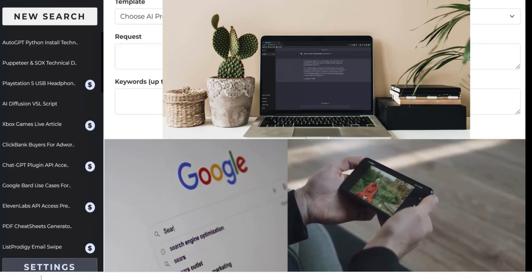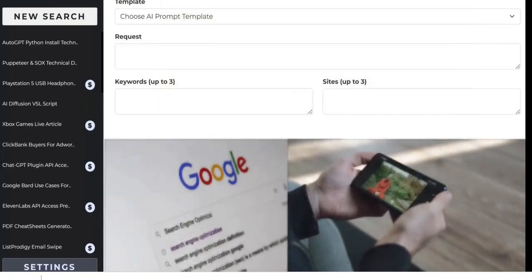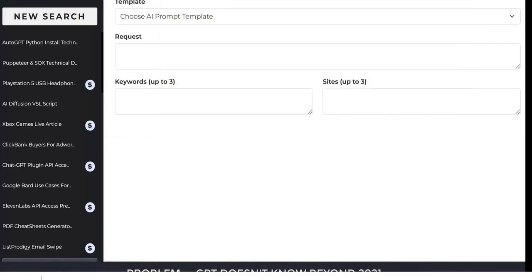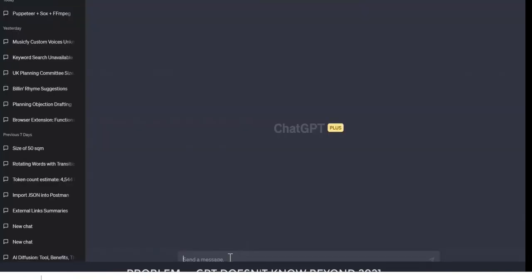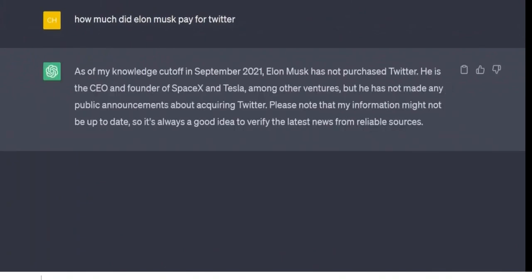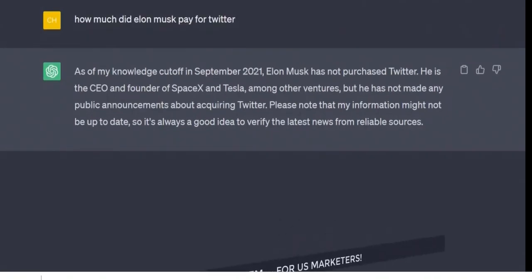Basically what it does is it gives ChatGPT access to Google and the web, because while ChatGPT is great, its training data cuts off in 2021. And that means if you ask it a question like, how much did Elon Musk pay for Twitter, then it has absolutely no idea.